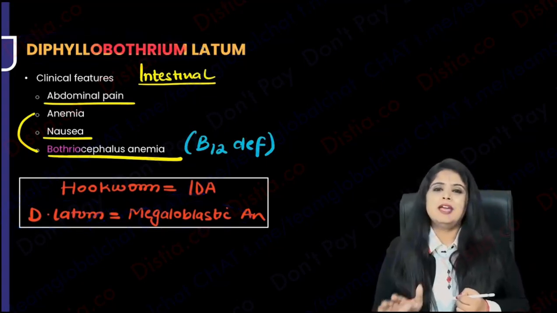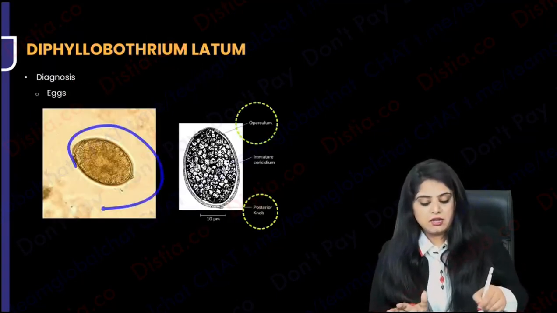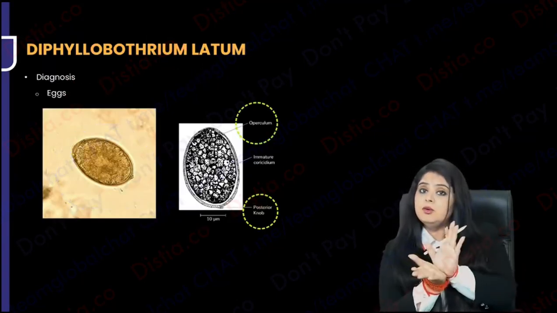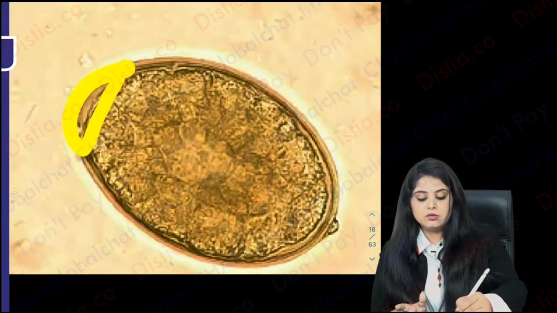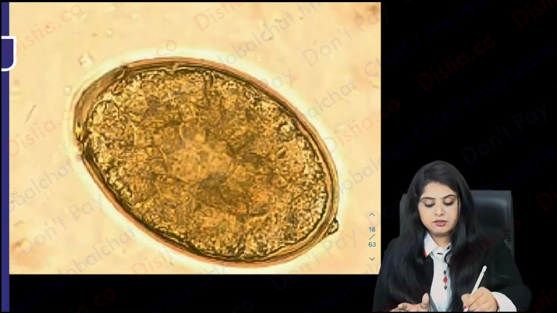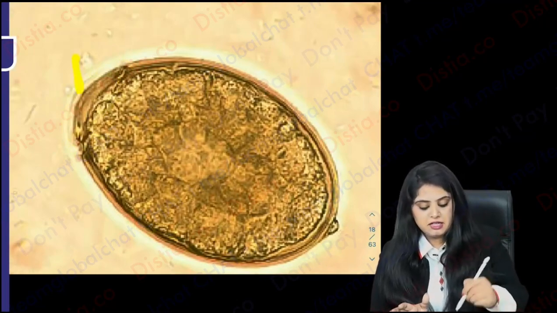Now tell me, how does the egg look? You will say, ma'am, don't repeat, we have done it once. All the eggs are going to have that lid. Sometimes the lid will be open, sometimes the lid will be closed. Don't get confused. Over here the lid is closed. So don't feel that, ma'am, I could not see the lid. You will see an imaginary line in the center. So yes, there is definitely going to be a lid.